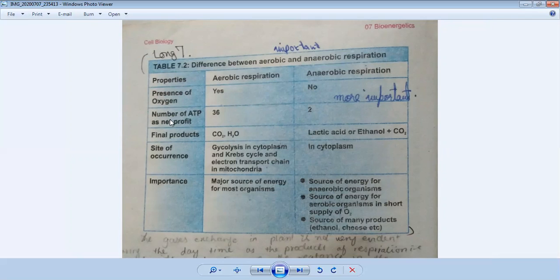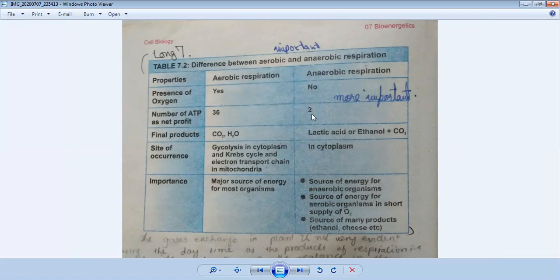Number 2, the number of ATP as net profit. We discussed on the previous page that in aerobic respiration 36 ATP molecules are produced, and in anaerobic respiration only 2 ATP molecules are produced.